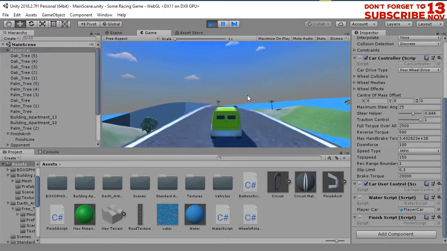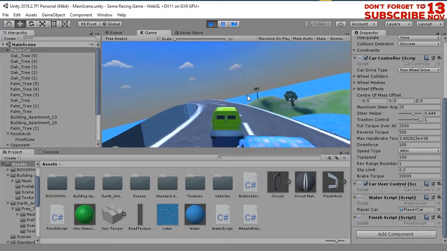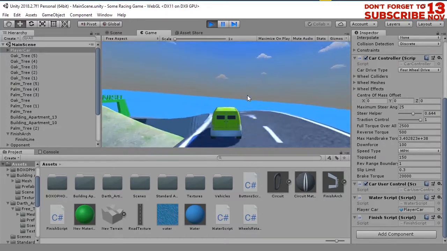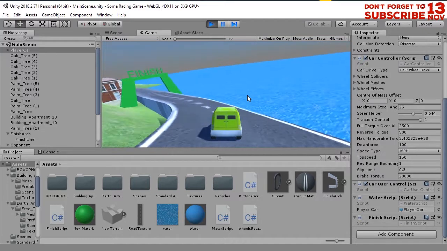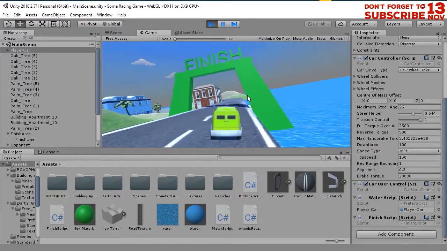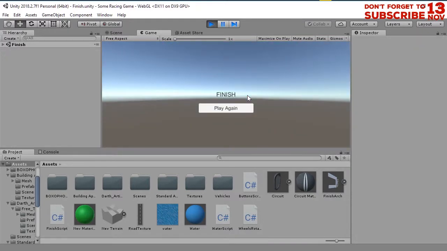Probably here is the checkpoint. We already reached the checkpoint. Now let's go to the finish line. Yes, we are finished.